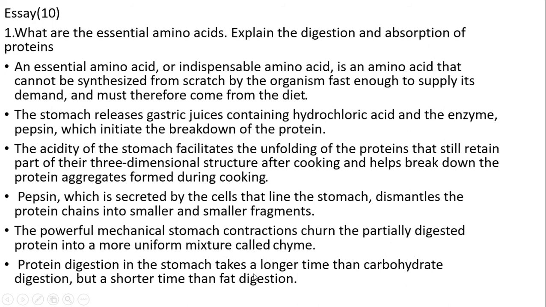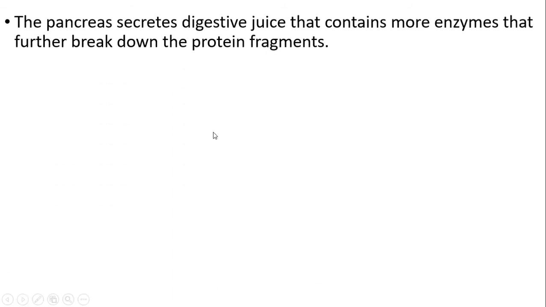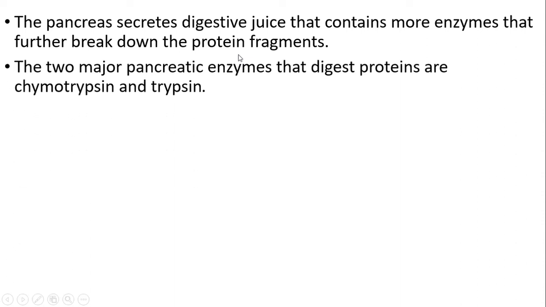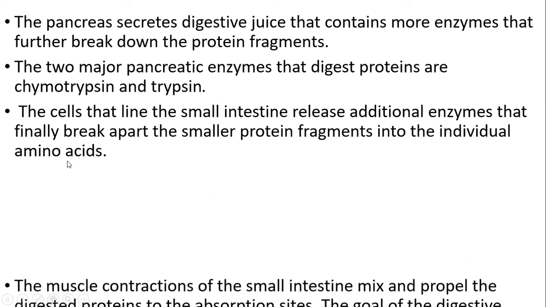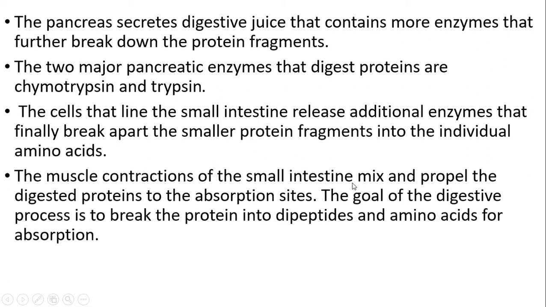Protein digestion in the stomach takes longer than carbohydrate digestion but shorter than fat digestion. The pancreas secretes more digestive juice containing more enzymes for the breakdown of the protein fragments. Two major pancreatic enzymes that digest proteins are chymotrypsin and trypsin. The cells that line the small intestine release additional enzymes that finally break apart smaller protein fragments into individual amino acids. The muscle contraction of the small intestine propels the digested protein to the absorption site. The goal of the digestive process is to break the protein into dipeptides and amino acids for absorption.